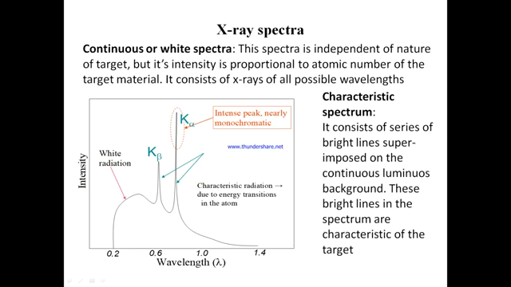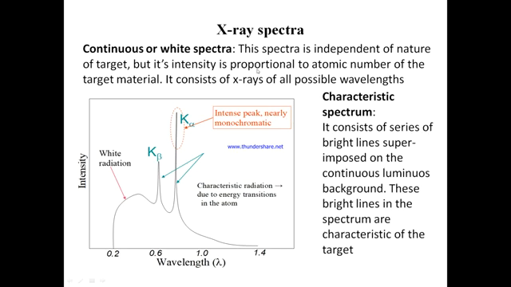That is, it consists of a few sharp peaks superimposed on the continuous background. Hence, we have a combination of two different types of spectra. One is the continuous or white spectra, whereas the other is characteristic spectra.